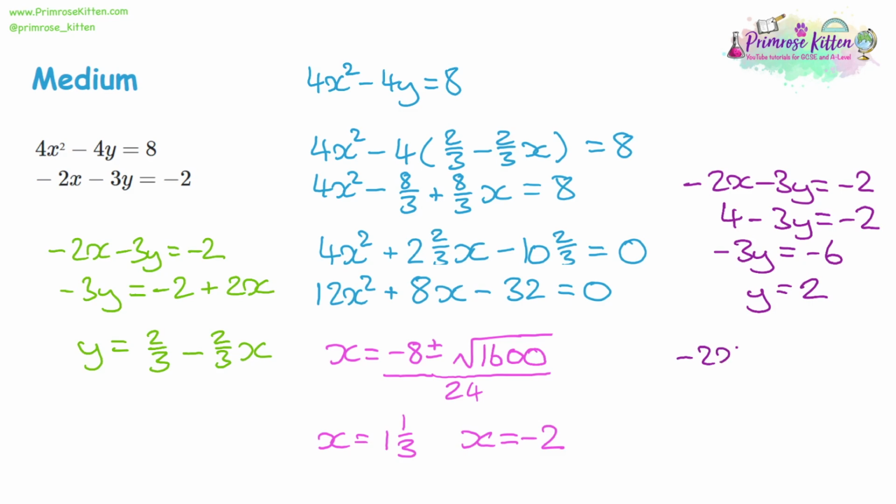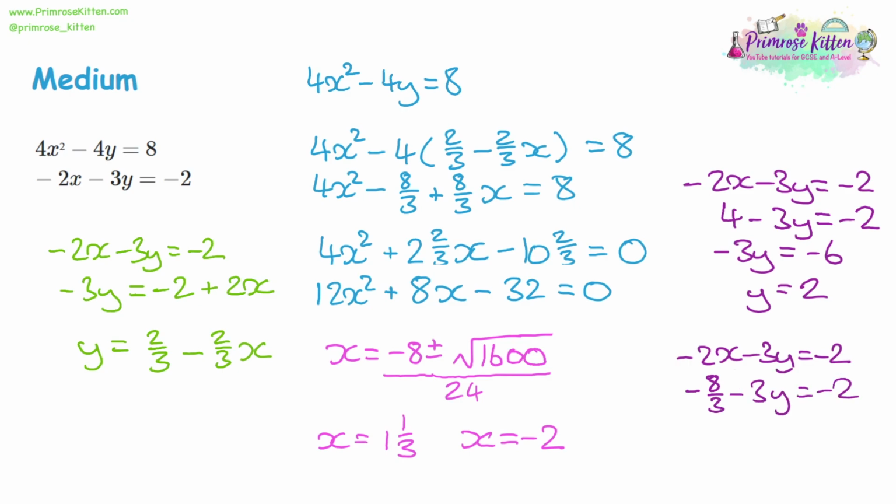Then we do the same thing with the same equation, but this time x is going to be 1 1/3. So -2 lots of 1 1/3, take away 3y is equal to -2. It's probably easy to turn 1 1/3 into an improper fraction. 1 1/3 is 4/3. So if we times 4/3 by 2, that will give us 8/3. So we have -8/3, take away 3y equals -2.